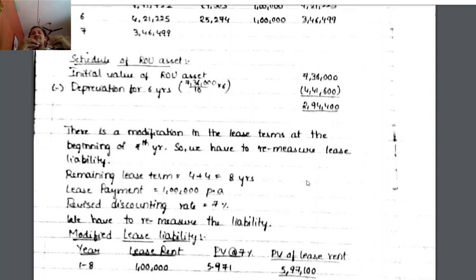There is a modification in the lease term at the beginning of the 7th year, so the lease liability has to be remeasured. The original remaining term of 4 years is extended by 4 more years, so the remaining lease term is 4 plus 4, 8 years. Lease payment is the same 1 lakh per annum, and the revised discounting rate is 7%.